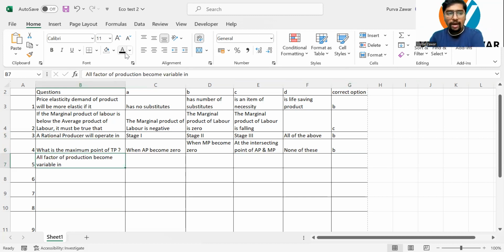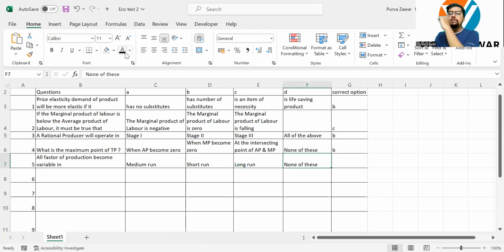Next, all factors of production become variable in medium run, short run, long run, or none of these. All factors of production become variable in which time frame? Medium run, short run, or long run, or none of these.